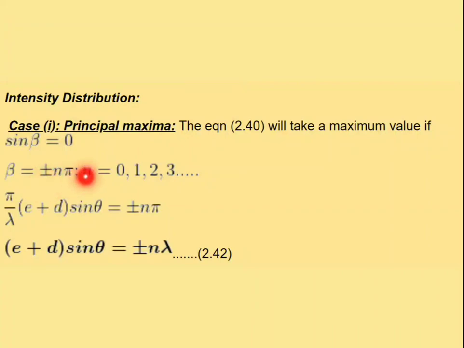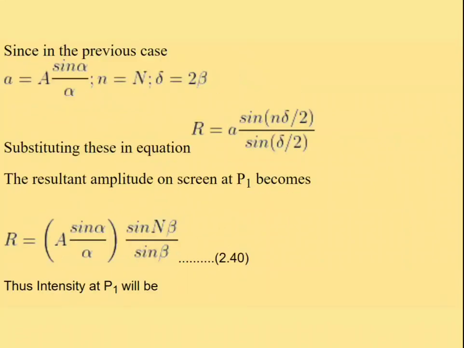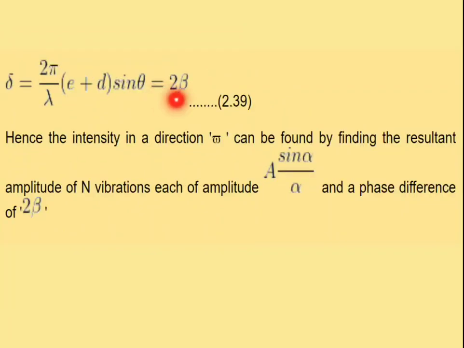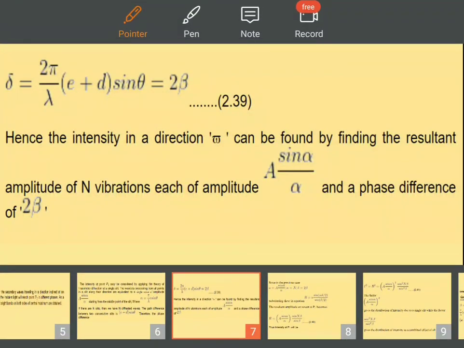That means it is simply written as plus or minus n pi, where n value is taken from 0, 1, 2, 3. As we know the beta value from the previous slide, this is the beta value. Actually here we discuss 2 pi by lambda into e plus d sin theta is equal to 2 beta. By simple calculation, the value of beta is pi by lambda into e plus d sin theta.